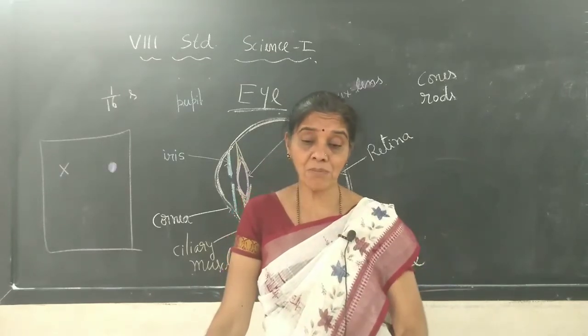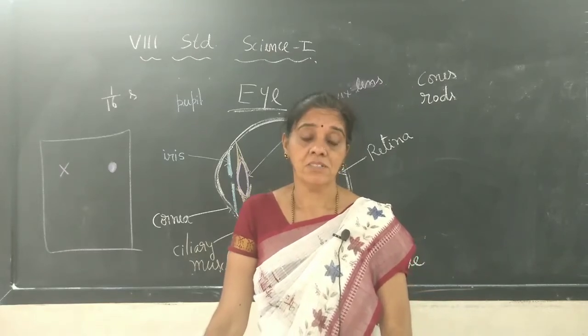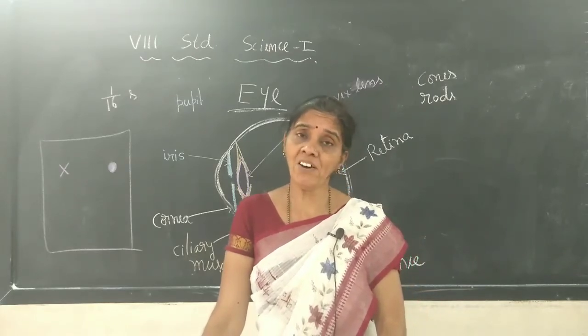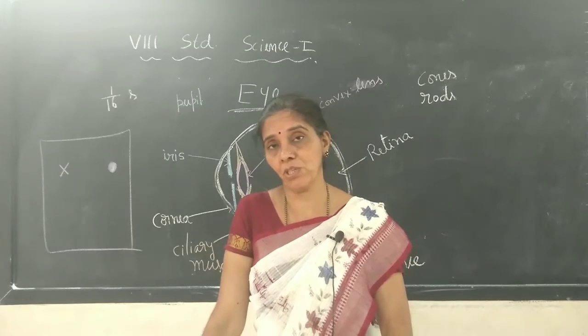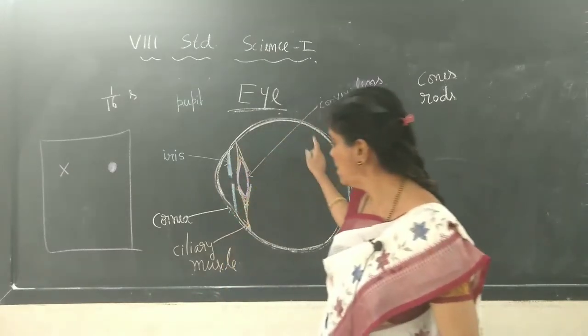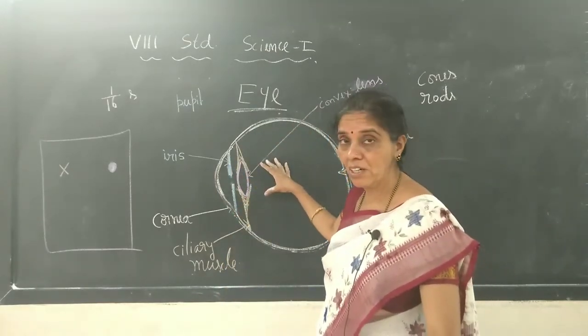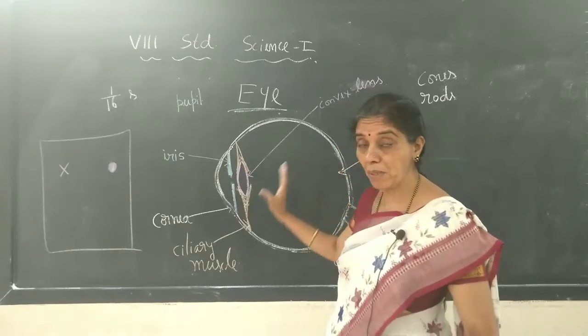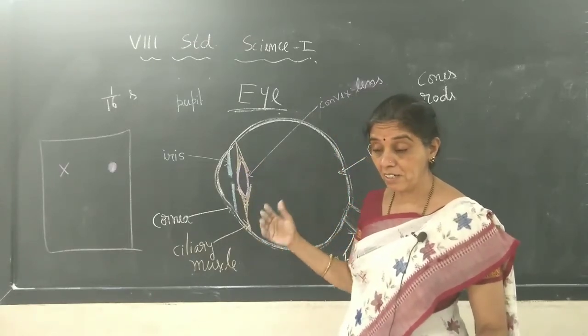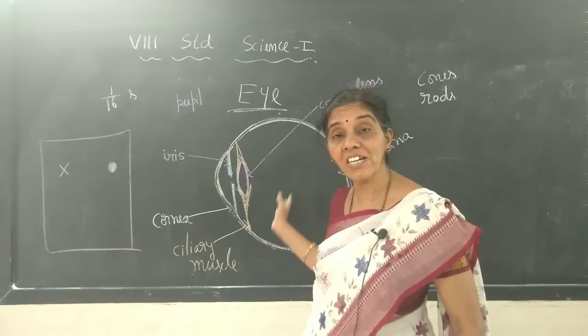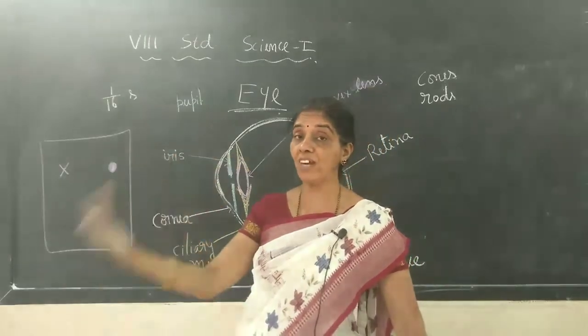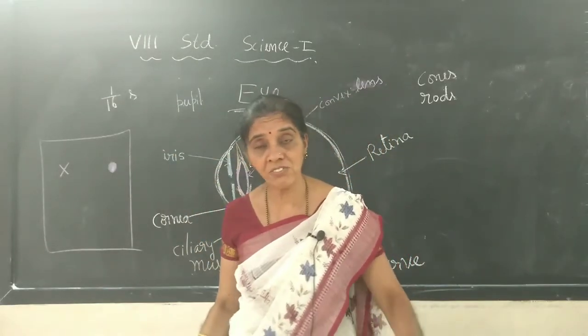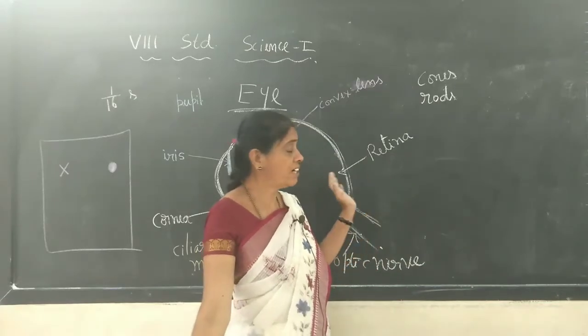But sometimes what to do? People are born with some eye defects because of the structure of the eyeball. Sometimes it may be smaller, or it may be elongated, bigger. Due to that, the image won't form on the retina itself. Sometimes it forms in front of the retina, or the image of the object will be formed behind the retina.